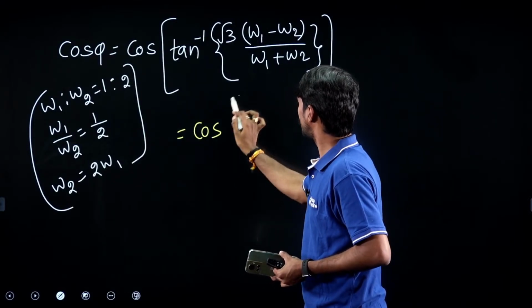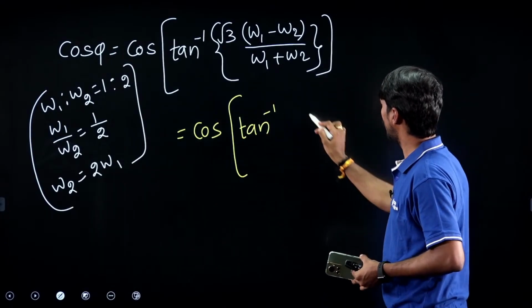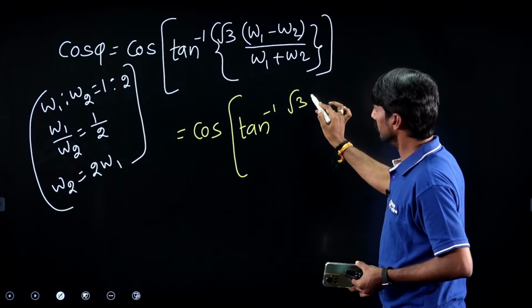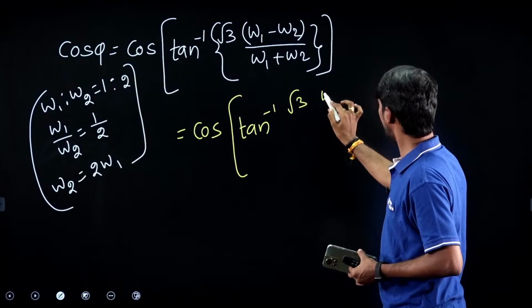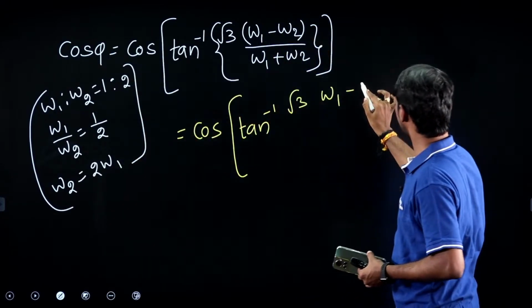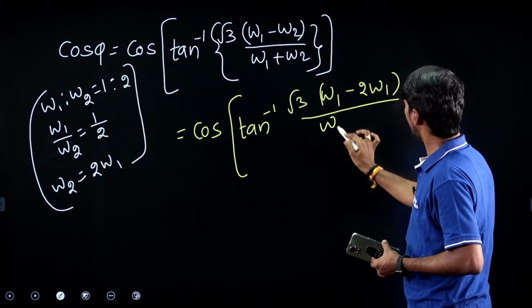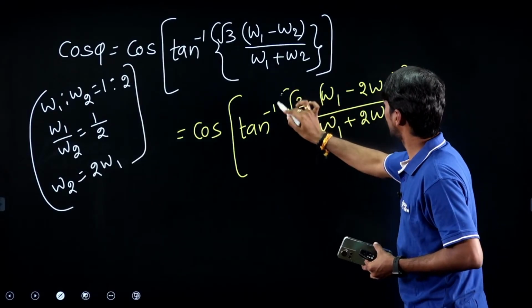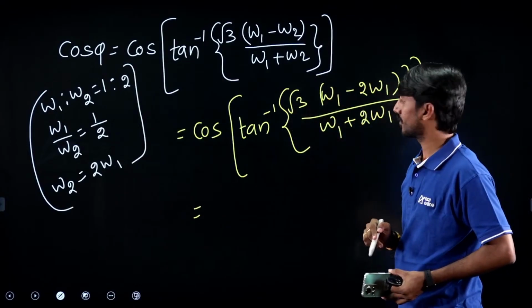Cos of tan inverse root 3 W1, right? W2 means 2W1, so W1 minus 2W1 by W1 plus 2W1. How much value will be there?